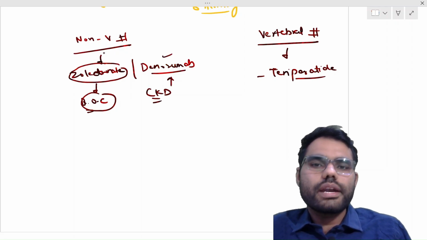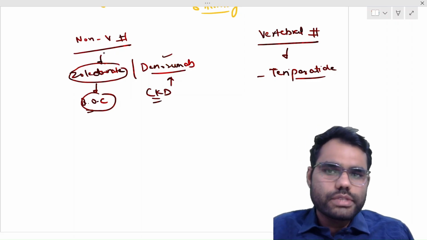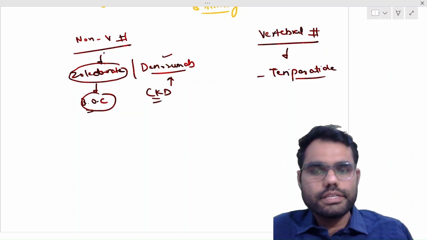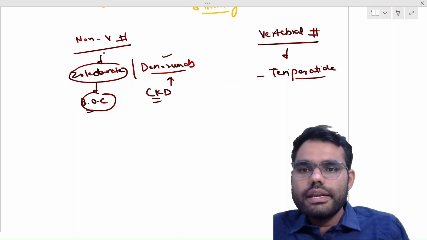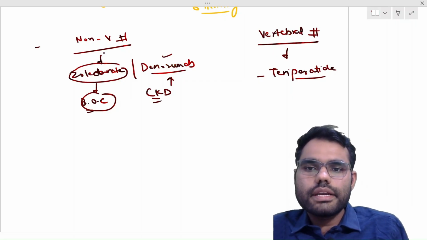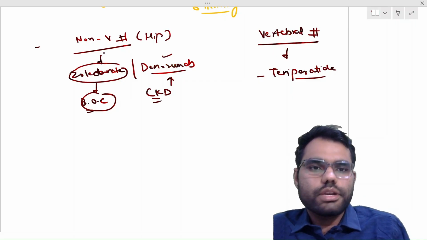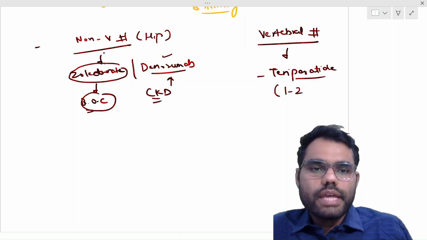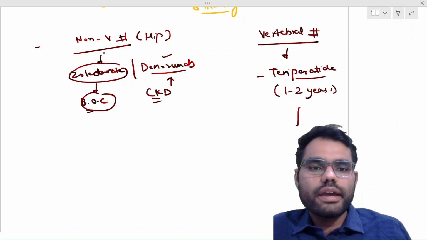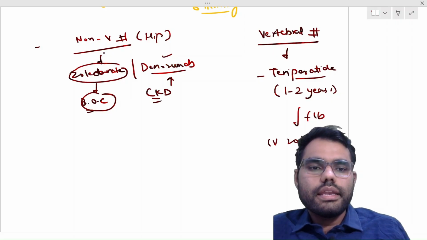Roughly, denosumab would cost around 18 to 20,000 per dose, every 6 months. Zoledronate would be around 1,000 to 2,000 rupees per year. So this is the major difference in cost. This is when there is a history of non-vertebral fractures, for example a fracture of the hip, and this is when there is a history of vertebral fractures. So we give teriparatide for 1 to 2 years, followed by zoledronate. Again, here denosumab can also be given, but zoledronate is the agent of choice.